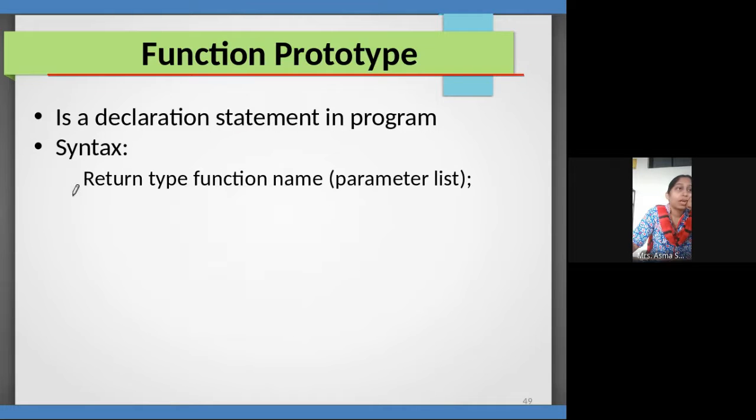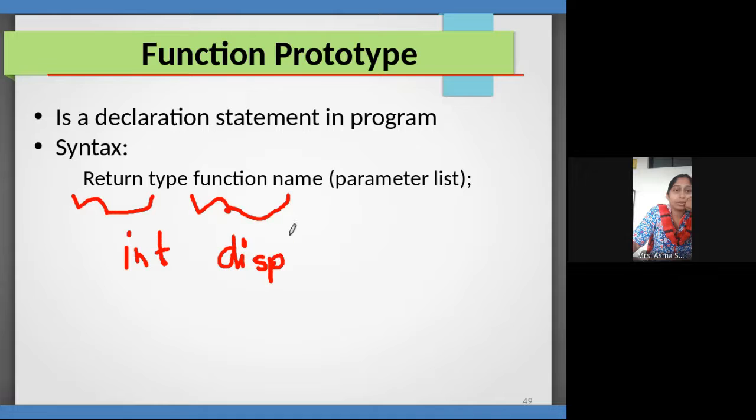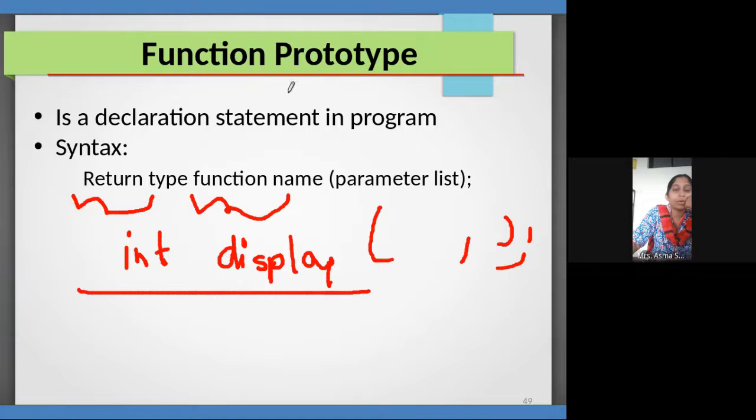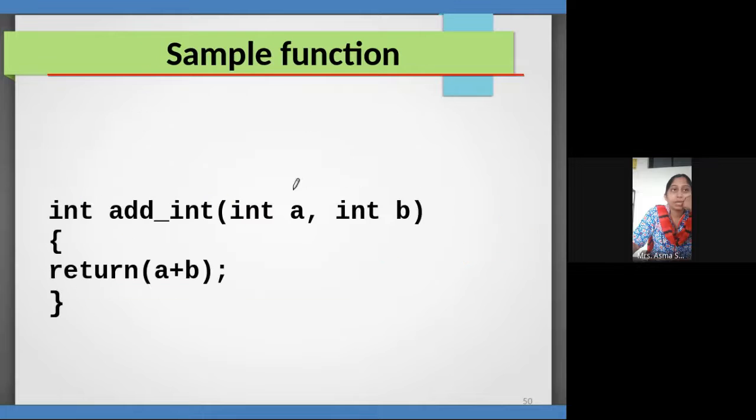First is the return type of the function, like int, then my function name, like the display function we have seen, then the parameters, and the semicolon. This is the prototype of a function, meaning a declaration of the function.